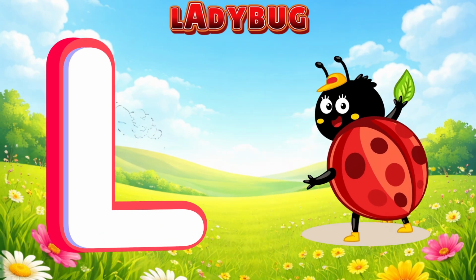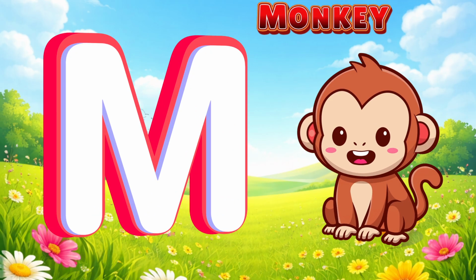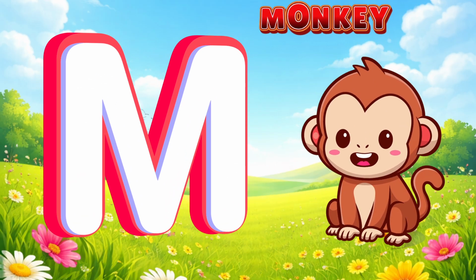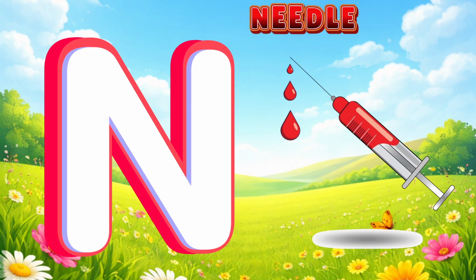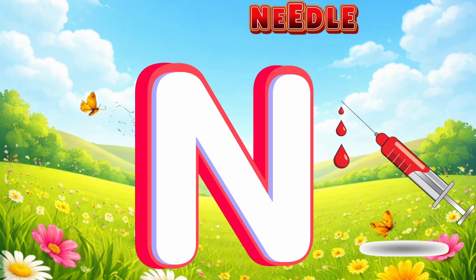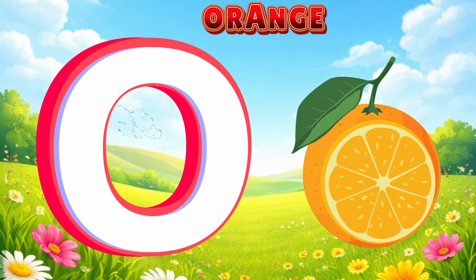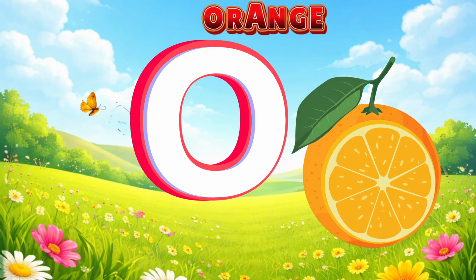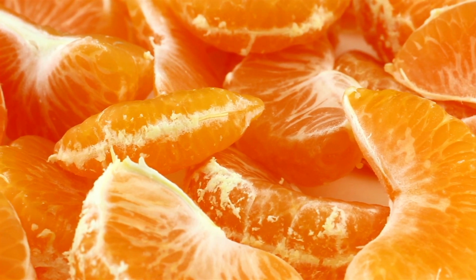Ladybug. Ladybug. Tiny ladybug. M is for monkey. Monkey. Monkey. Monkey. N is for needle. Needle. Needle. Silver needle. O is for orange. Orange. Orange. Juicy orange.